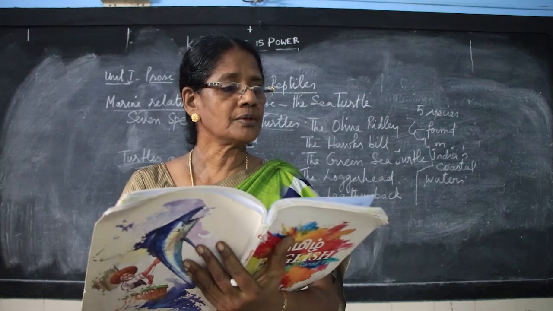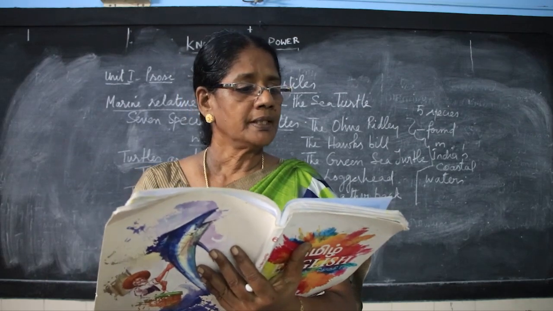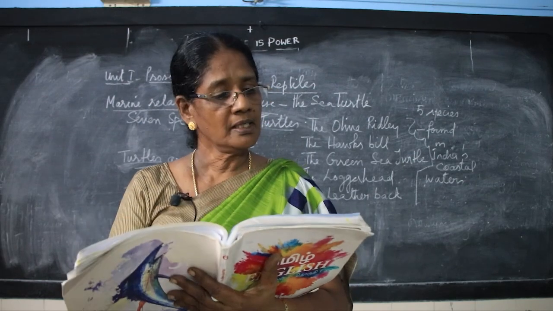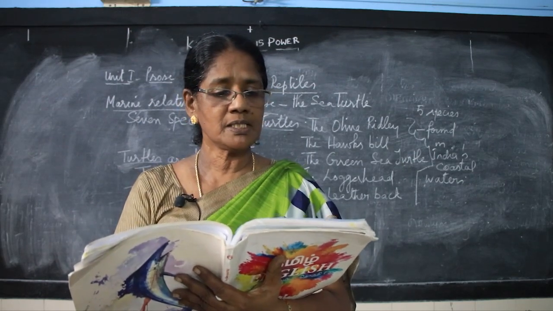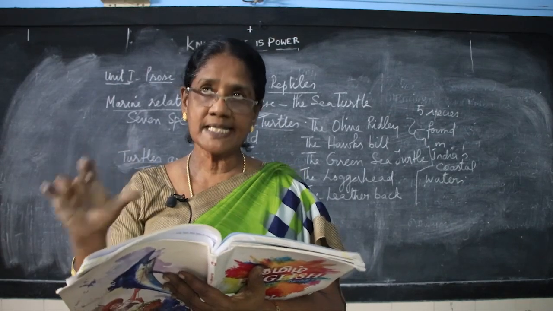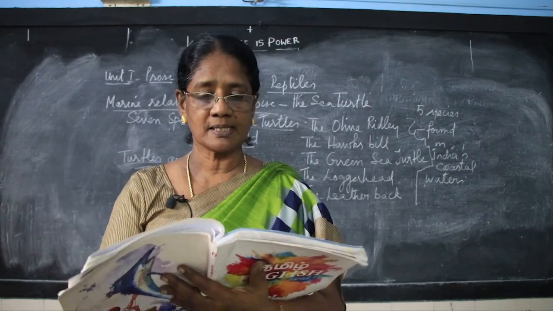Now we go on to section 2. Take turns and read this section aloud. Work in pairs and underline the new words. Find out their meanings from the dictionary. See the months they come to nest, that is, to lay eggs.